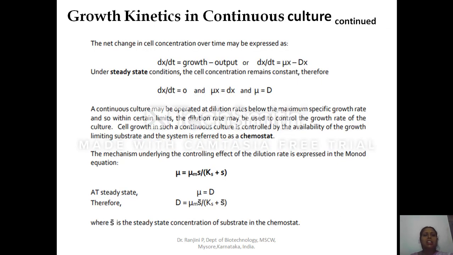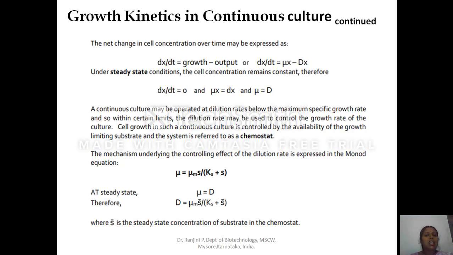In continuous culture, net change in cell concentration over time may be expressed as dX/dt equals growth minus output. Growth is nothing but mu and X, mu multiplied with X, where mu is the specific growth rate and X is the biomass, minus output.